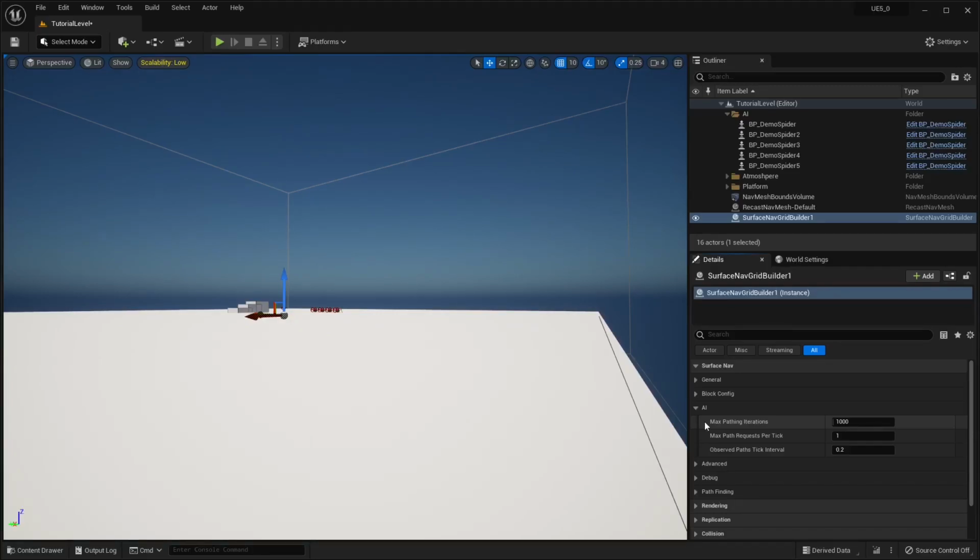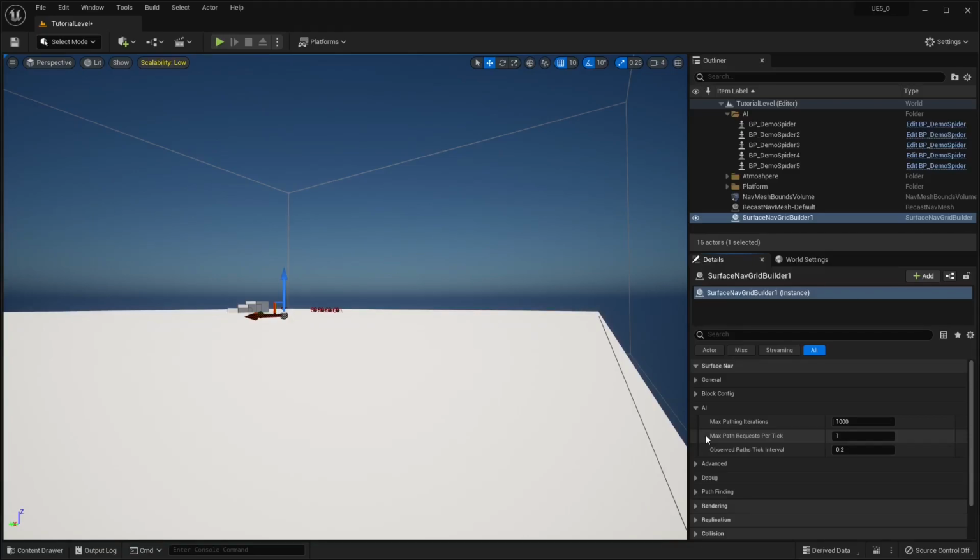And I can actually show y'all here in a moment issues with it being too low. Now, on the flip side, you don't want it to be too high, because it could really eat into your frame time. And so the next one, max path requests per tick. Basically, that's how many pathing requests can happen per tick.